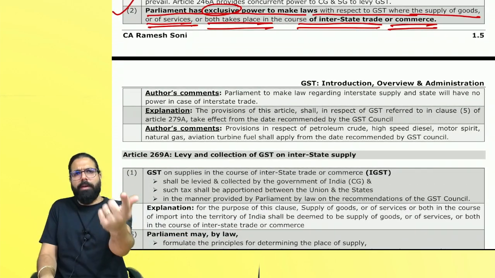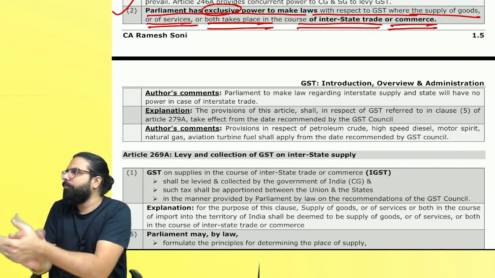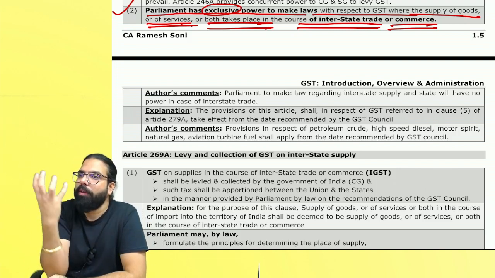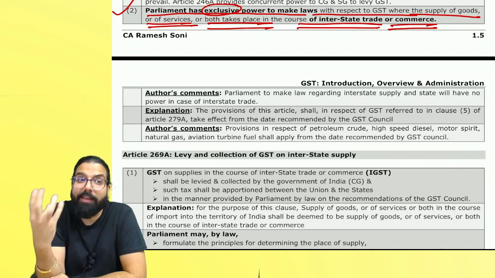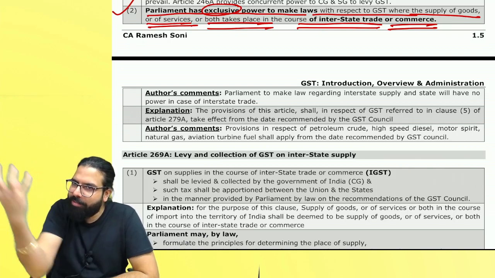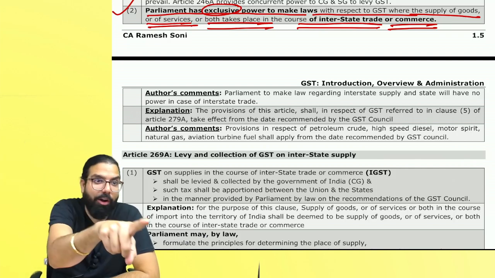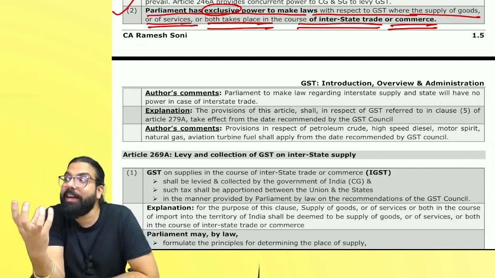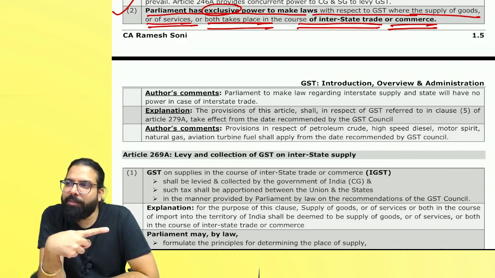Tell me one thing. Parliament will make the law for IGST, whenever it is interstate trade or commerce. The IGST Act is there. Who made the law? Parliament. Tell me one thing. This IGST will be collected by whom? Parliament made the law. But IGST will be collected by whom? The central government will keep half, and half they will distribute to whom? The respective state. Correct or not?